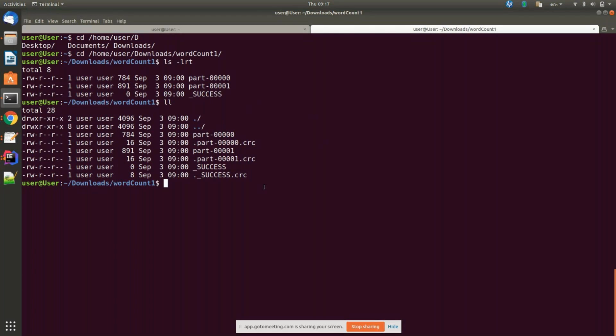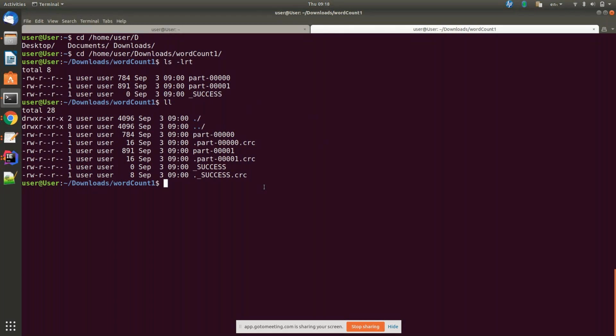So there will be some identification code in the CRC files. Suppose I'm an end user and I have taken this output, meaning I have another process to do. When I take these part-00 and part-001 files and try to process them, it will check the cyclic redundancy check. When I load these files into my machine, it will create one CRC file, one ID. Then it compares this ID with the existing CRC ID to see whether they match. If it's not matching, that means it is corrupted. If it matches, it's not corrupted.